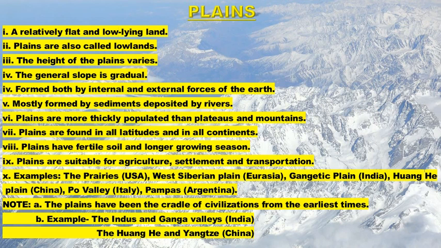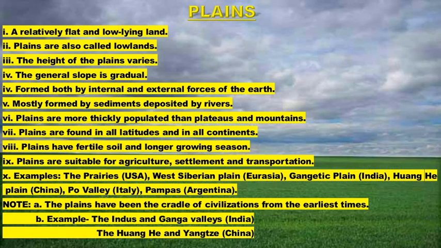The plains are also called lowlands, and the general slope of plains is gradual, which means it is not steep, okay, it's straight basically. And plains are formed by internal as well as external forces of the earth.